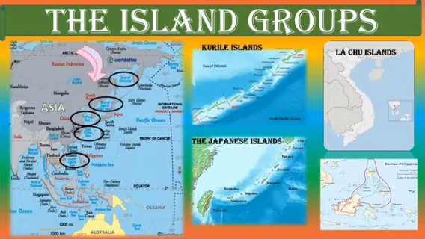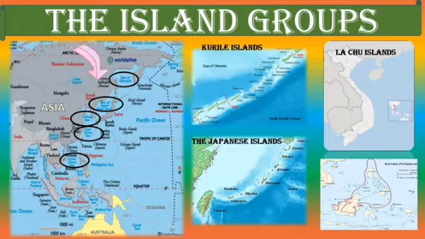Before that, let us learn what are festoons, children. Do you know what festoons are? Festoons are nothing but groups of islands which join together. So there are many festoons in Asia and they enclose 5 seas. The Sea of Okhotsk, the Sea of Japan, the Yellow Sea, the East China Sea and the South China Sea. These are the 5 seas in which you can see all these island groups.